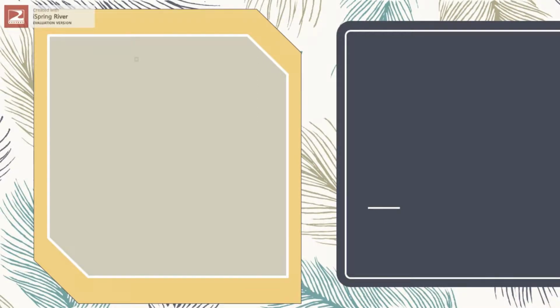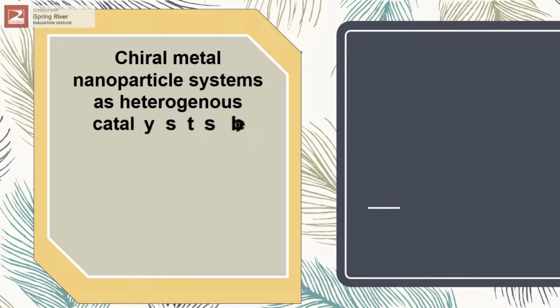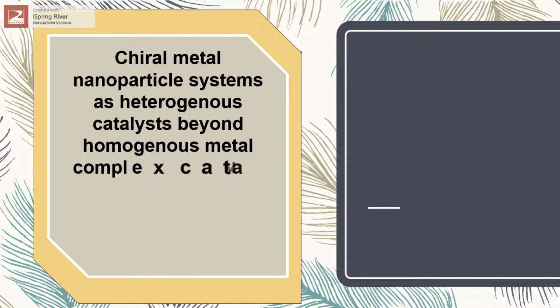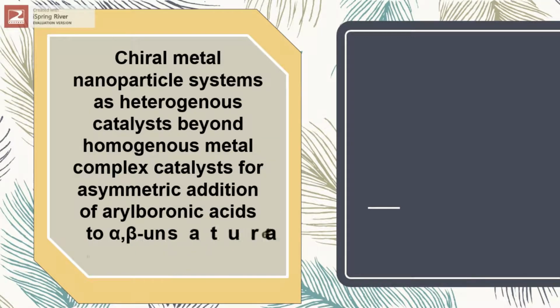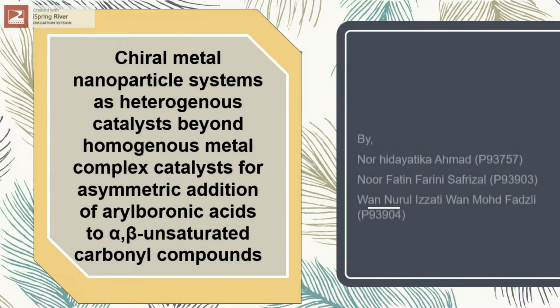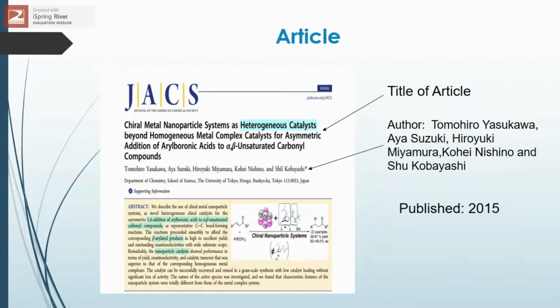Our group has chosen the article entitled Chiral Metal Nanoparticle System as Heterogeneous Catalysts Beyond Homogeneous Metal Complex Catalysts for alpha-beta Unsaturated Carbonyl Compounds. The article is written by Tomohiro Yasukawa, Ai Suzuki, Hiroyuki Mamura, Kohei Nishino, and Shu Kobayashi. It was published in 2015 in the Journal of the American Chemical Society.